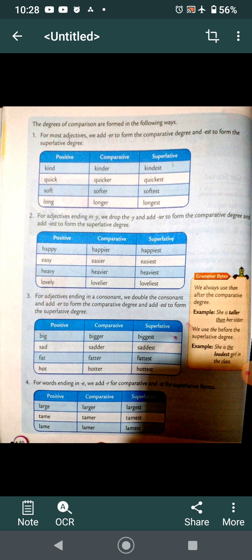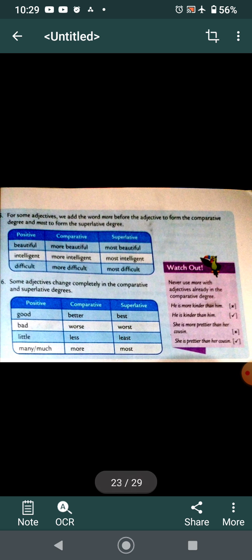For adjectives ending in a consonant, we double the consonant, like I told the example of red. Big, bigger, biggest; sad, sadder, saddest; fat, fatter, fattest; hot, hotter, hottest. For adjectives ending in E, like large, larger, largest, we add R or ST. Tame, tamer, tamest; lame, lamer, lamest.